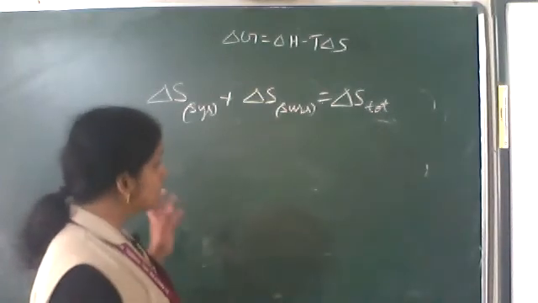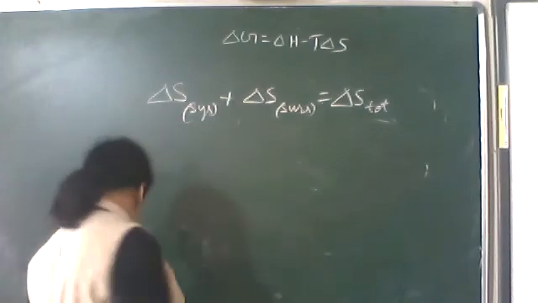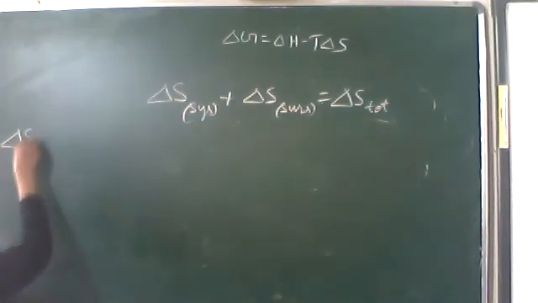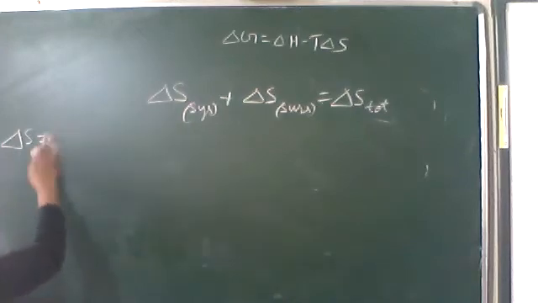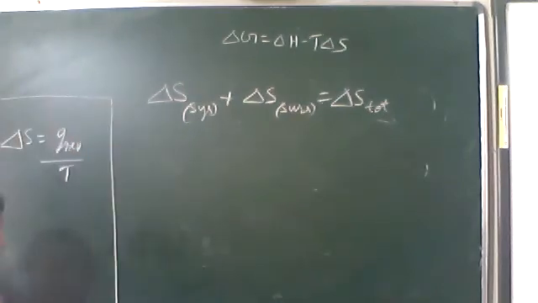Now, change in entropy, delta S, is given by Q reversible by T. I am writing it on the side: the mathematical expression for delta S is Q reversible by T. That is delta H upon T. You can write in this format also. If this is system, then this is also system. If this is surroundings, then this is also surroundings. Delta H at constant temperature.